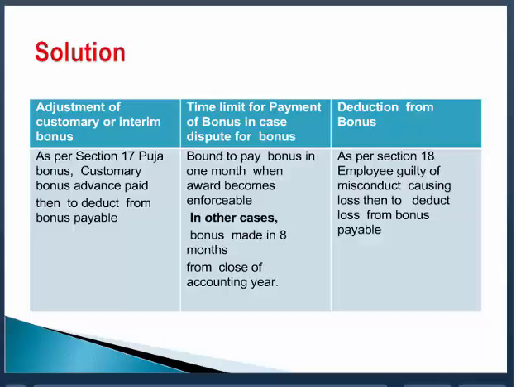Second point: this is one normal case, where an extension can be given. The second case is if there is a dispute before the authority, then the bonus is payable within 1 month, 1 month from the date when the award becomes enforceable or the settlement comes into operation. So therefore, section 17, advance payment of bonus: third column, can we make the deduction? Section 18, and then in between, what is the time limit for payment of bonus?